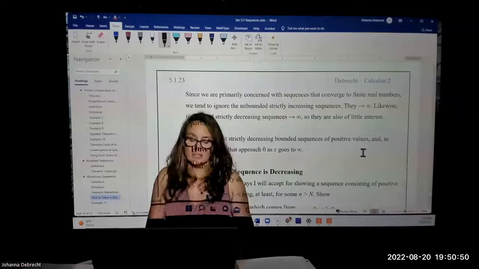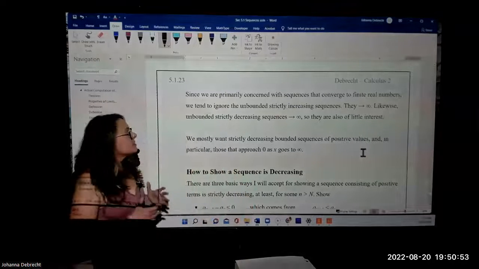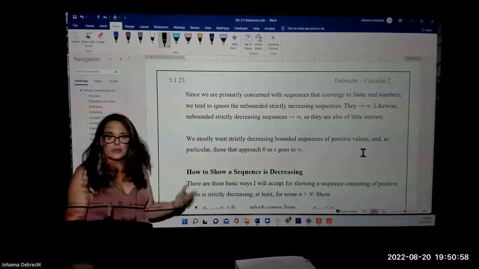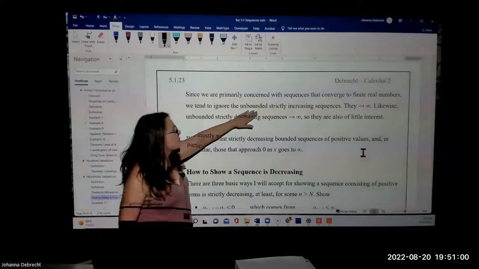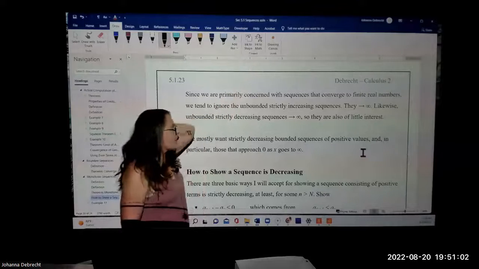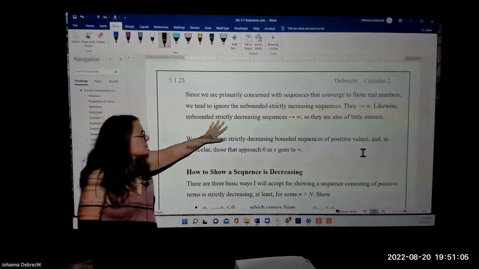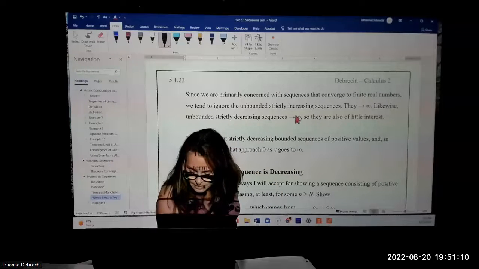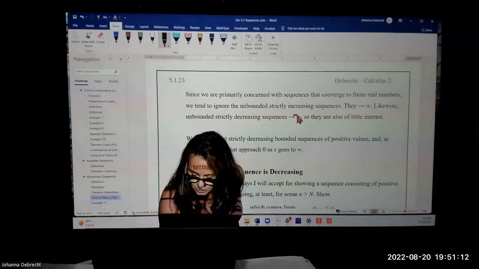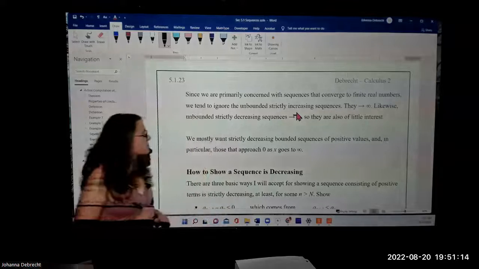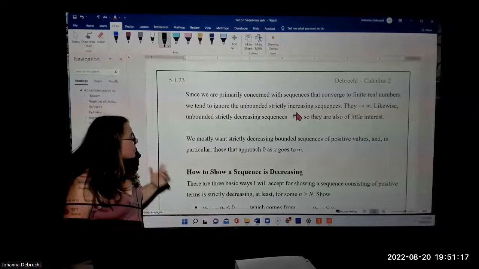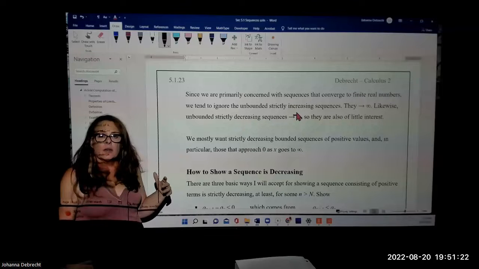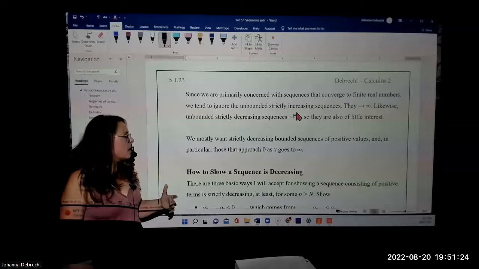Now, we are mostly concerned with sequences that converge to finite real numbers, so we tend to ignore the unbounded, strictly increasing sequences. If they're not bounded, they're going up to infinity forever. Likewise, if it's not bounded and strictly decreasing, then it goes to negative infinity. So they're also of little interest. So we would have a negative infinity there. Sorry, I lost my negative. So mostly what we're looking for then are sequences that are bounded and monotonic.